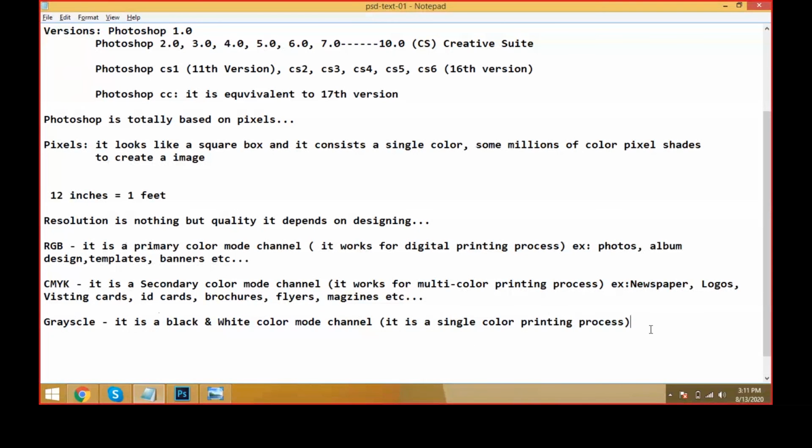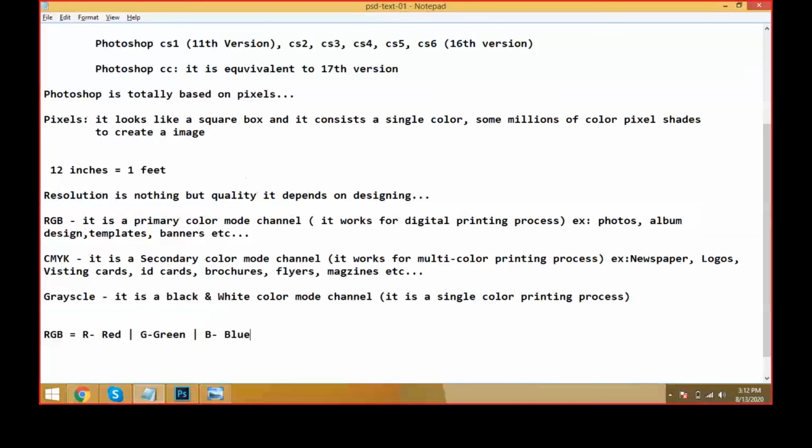This is the main thing, friends. CMYK: C for cyan, M for magenta, Y for yellow, and K for key, and the second name is black. We can call it key, or otherwise we can call it black. And these are the subtractive colors.